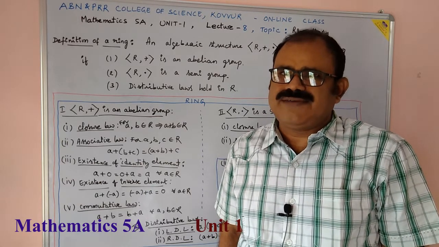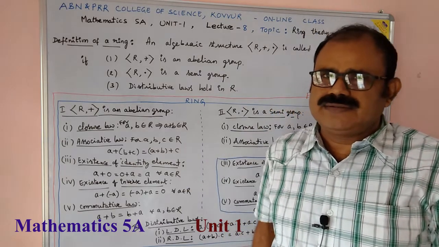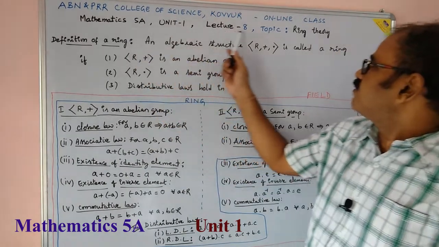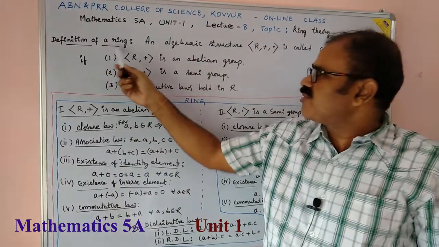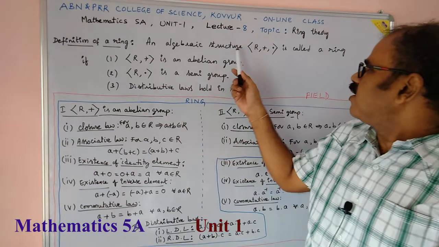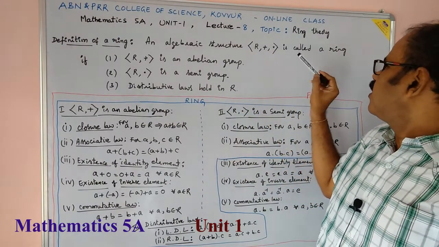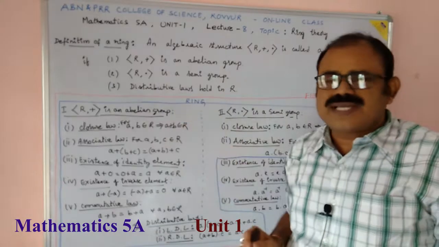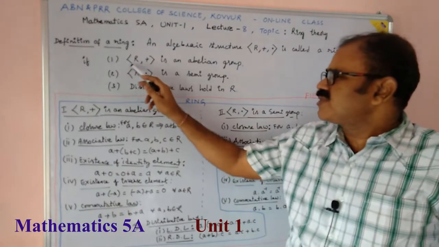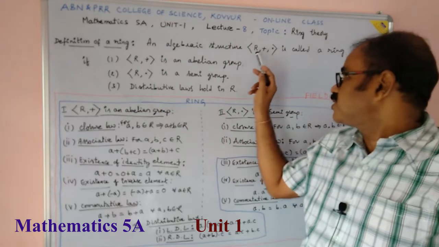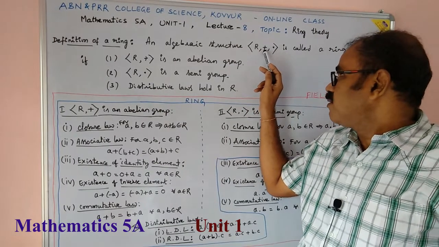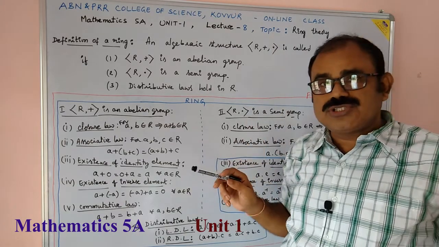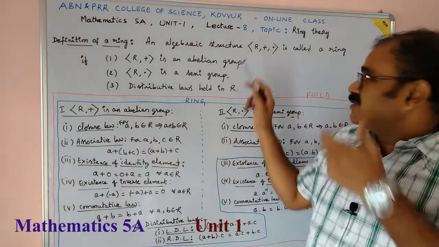First of all, the definition of a ring. What is the definition of a ring? Mathematics 5A lecture topic: ring theory. Definition of a ring. An algebraic structure (R, +, ·) is called a ring if three axioms are satisfied. What are the three properties? The algebraic structure (R, +, ·): plus is a binary operation, dot is another binary operation. This is an algebraic structure with two binary operations.